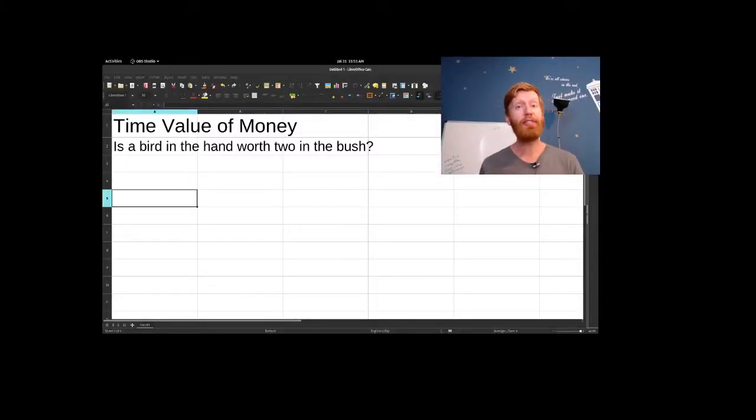I mentioned the idea of time value of money during one of the synchronous meetings. Someone asked me how much math we're going to see on the final exam, and my answer was not too much. But I do really want to talk about this bit of math. It's fairly simple. It's basically just algebra, but it's incredibly useful. So let me show it to you in a spreadsheet where we can have the computer do all the hard work. So here's the question to start with.